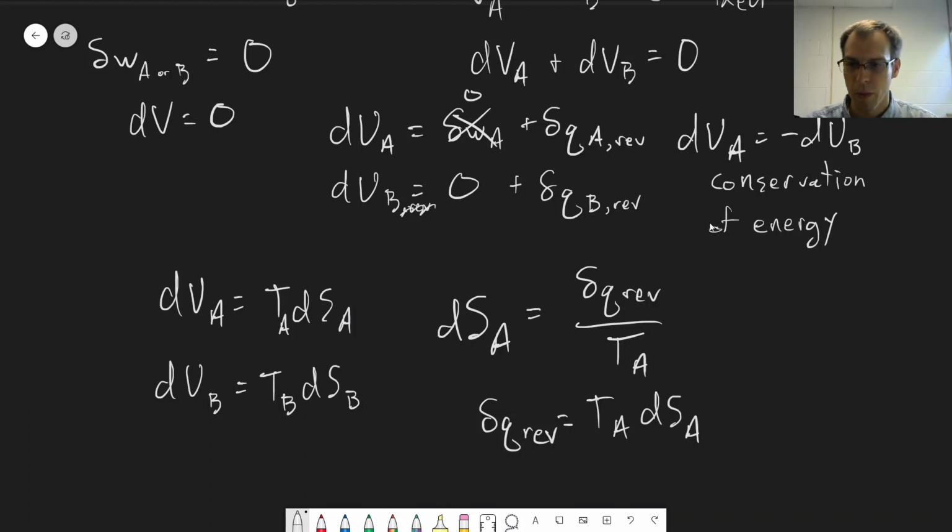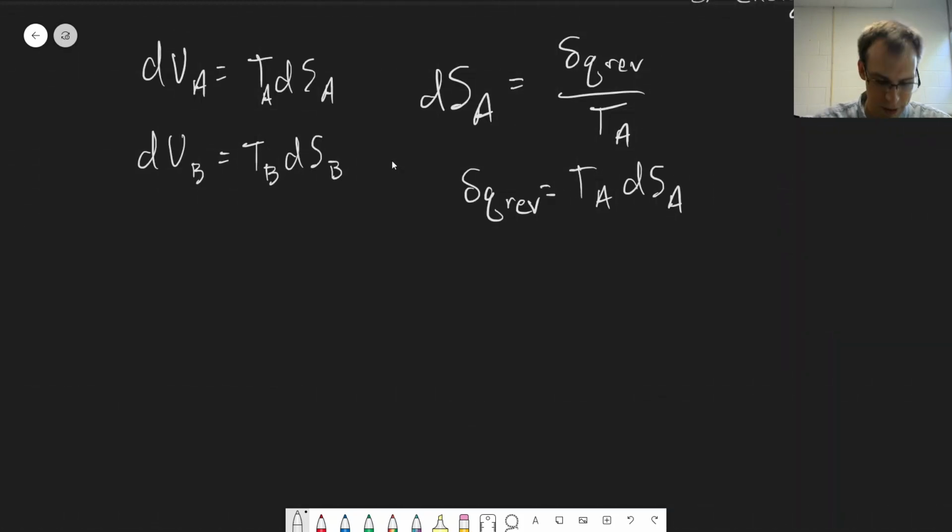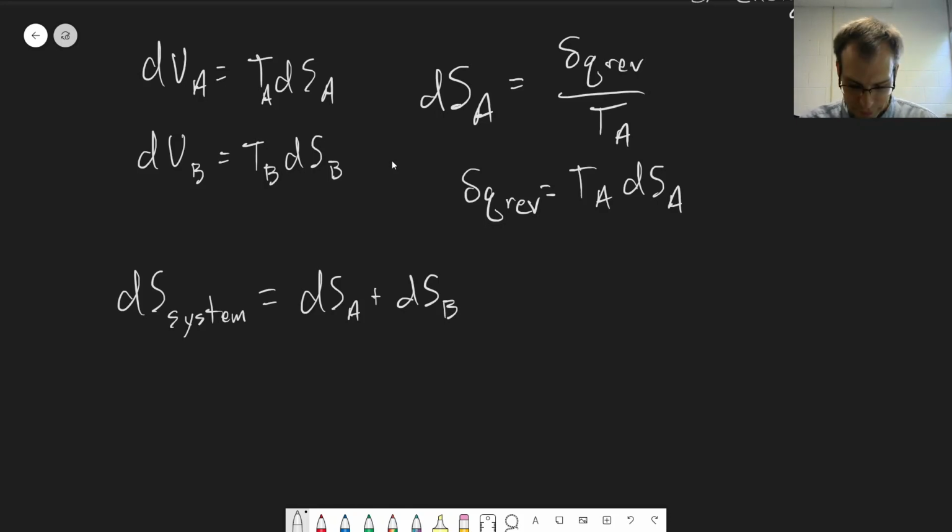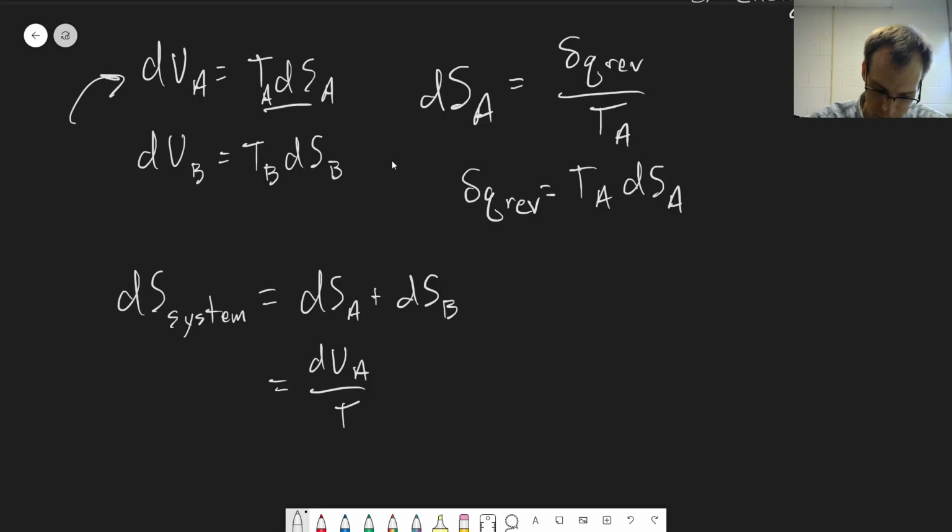Okay, and then one other thing we can say, for any process that happens, the entropy change in the whole system is composed of the entropy changes in compartment A and compartment B. All right, we've got all this set up. So the overall entropy change in the system is dSA plus dSB, but we can rewrite those in terms of dUA over TA, because if we divide this equation by TA, that gives us an expression for the entropy in terms of the internal energy, and dUB divided by TB.